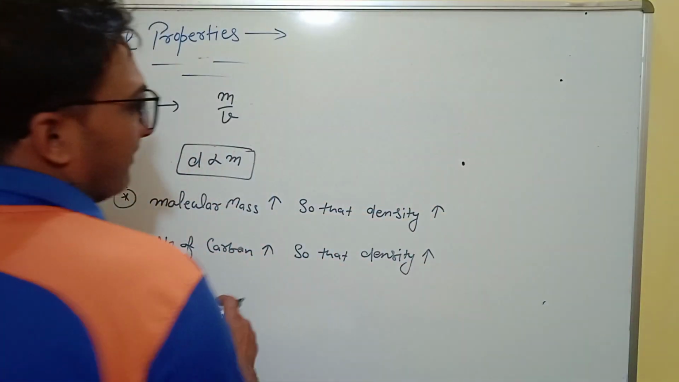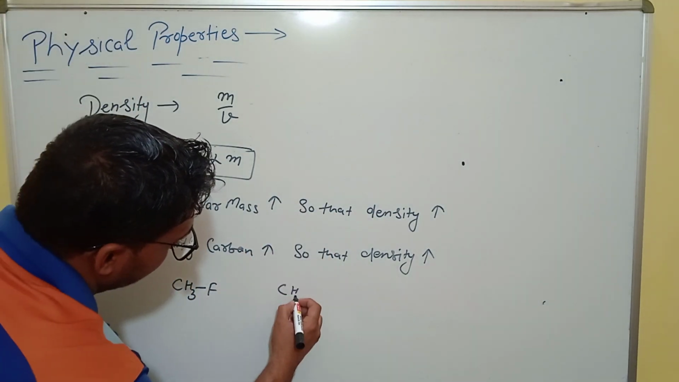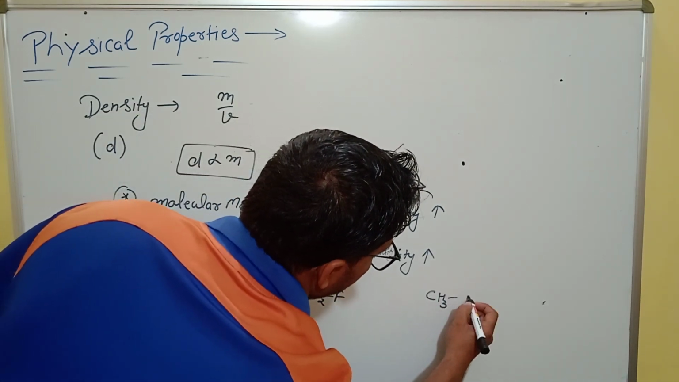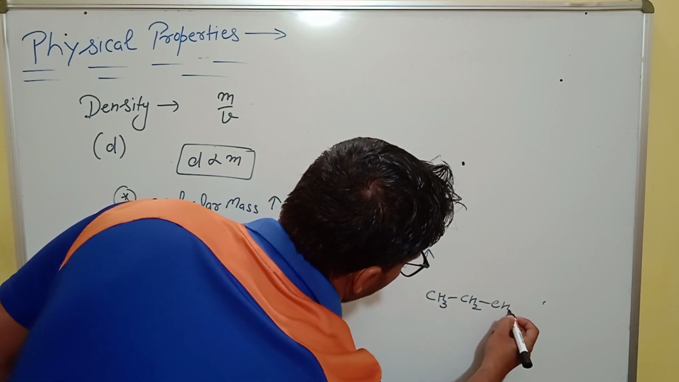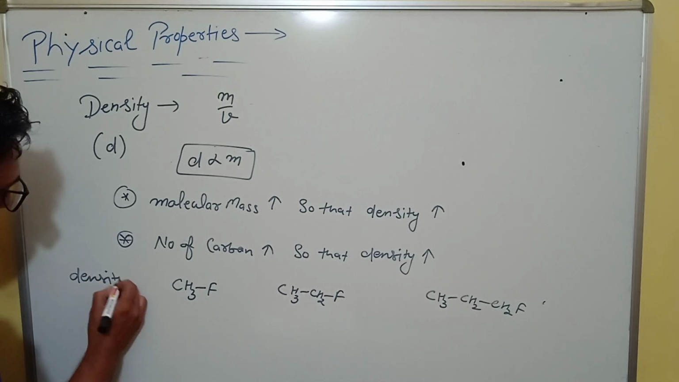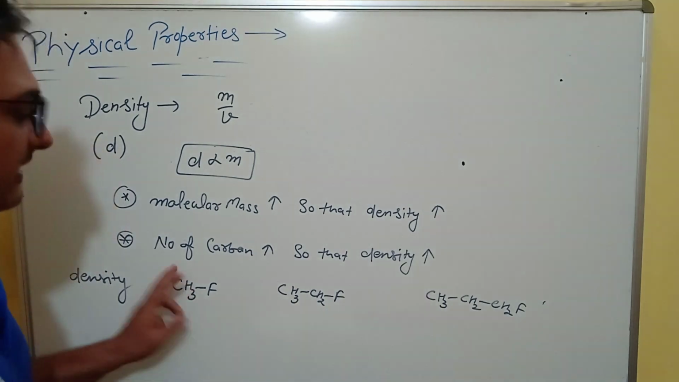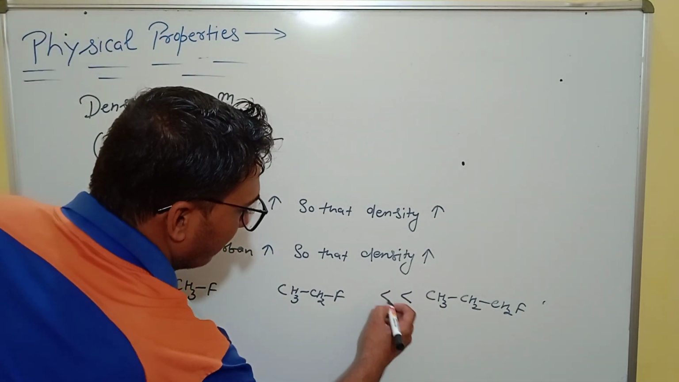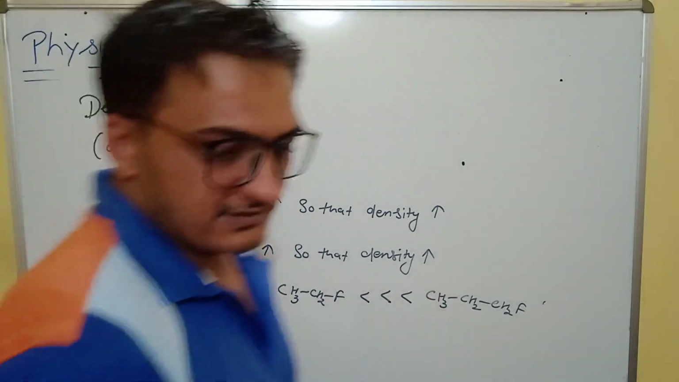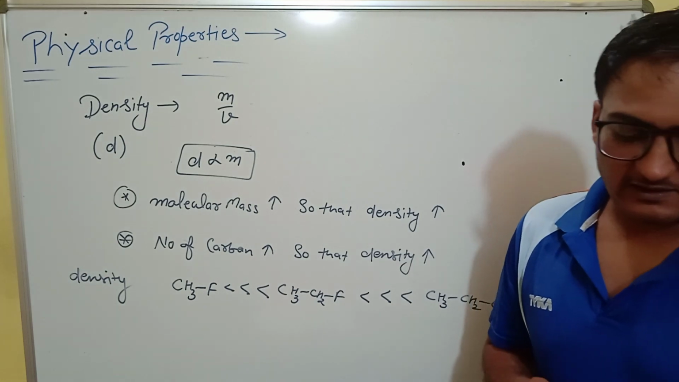Simply, we take the example CH3F, CH3CH2F and CH3CH2CH2F, and find out the density. As the number of carbons increases, the density of the molecule increases. So this has the higher density, and this is the trend of density.